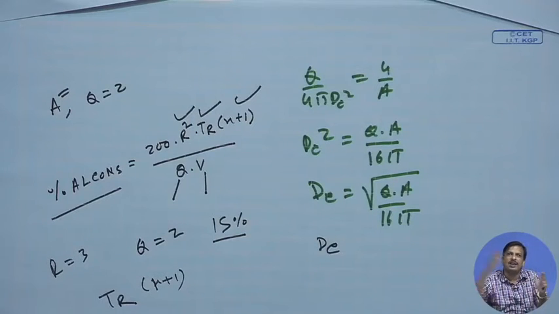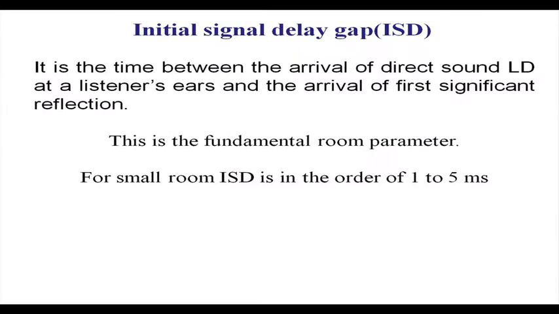So, when you design an auditorium, if somebody asks, can you calculate the distance from the stage, the distance from the source, let us say two speakers placed on the two sides of the wall at the front of the auditorium, the stage side, then from the speaker to any distance I can calculate the percentage alcohol. Okay, speech intelligibility. Then there is another term called initial signal delay gap.